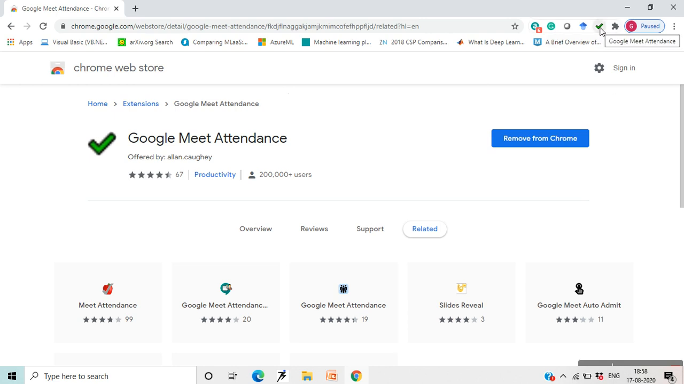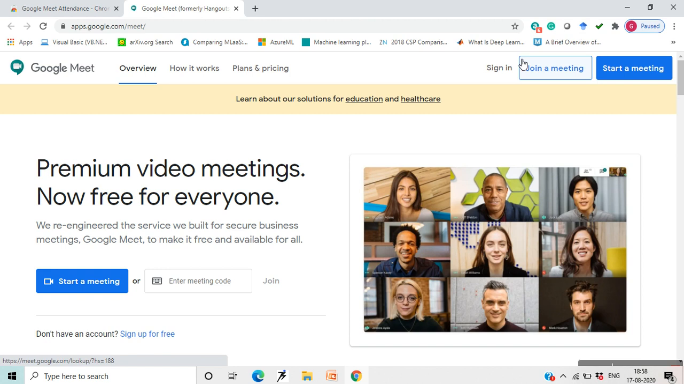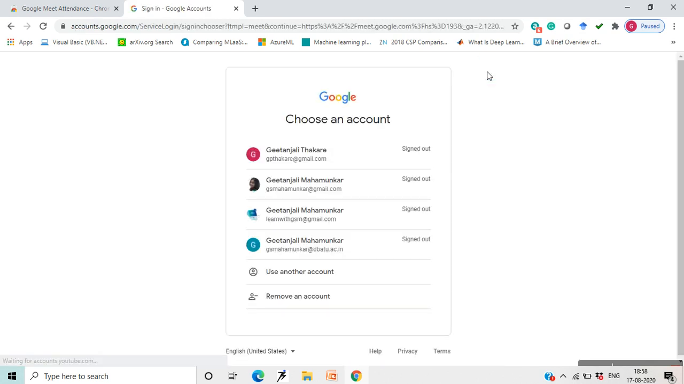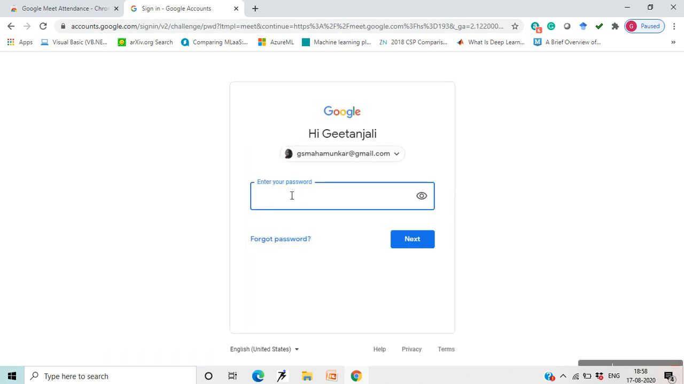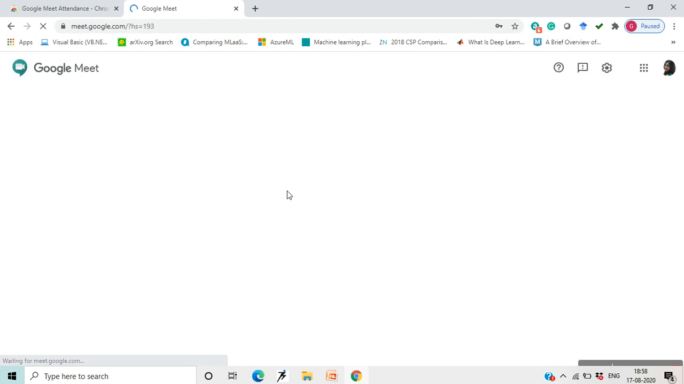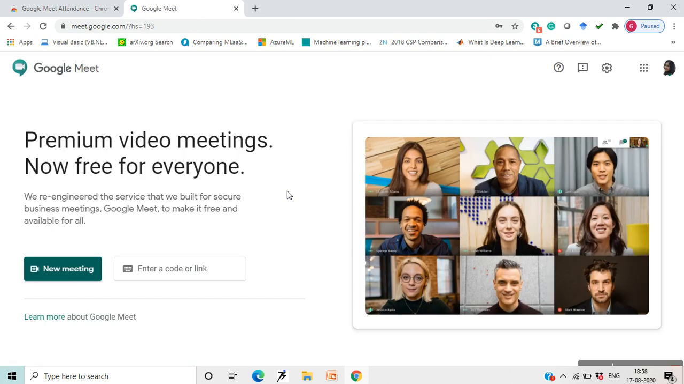Through this Meet Attendance you can also start a meet. But you'll have to first sign in with your Google account to join a meeting. Now what I'll do is sign in with one of my Google IDs, and once I sign in, I can host a meeting as a faculty. Because I am using this as a faculty, I'll have to click on new meeting.